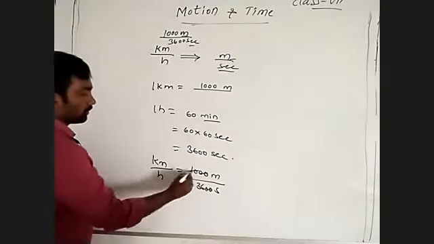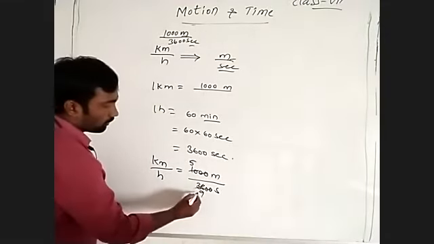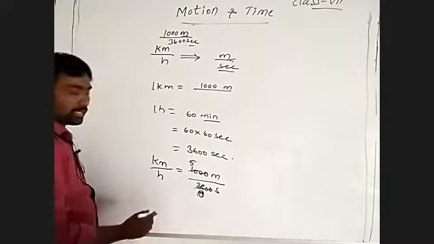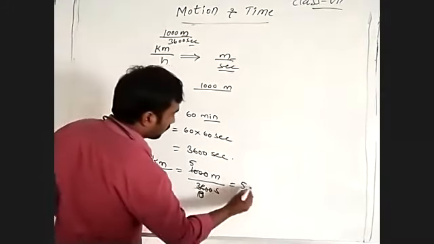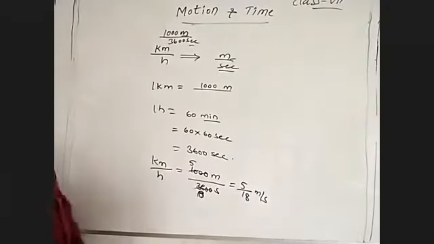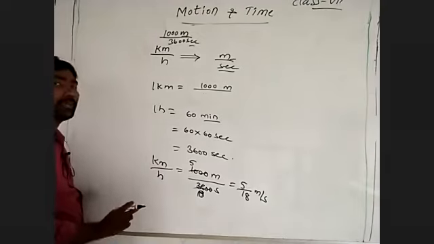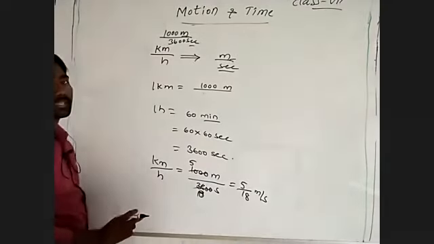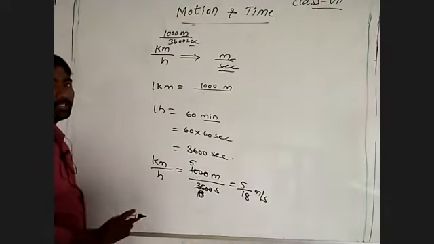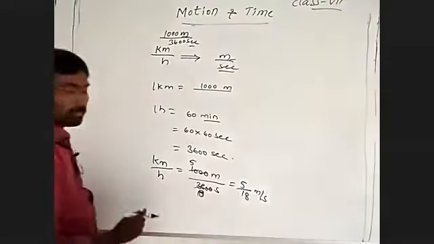Simplifying, 5 by 18 meter per second. 1 kilometer per hour is equal to 5 by 18 meter per second. Understand?